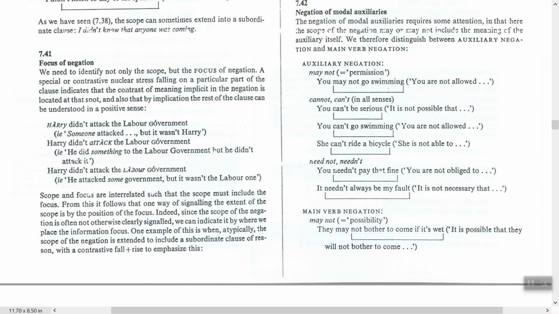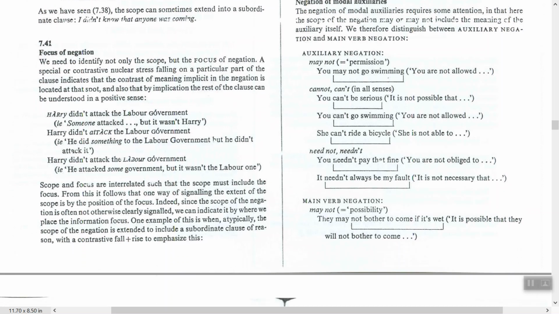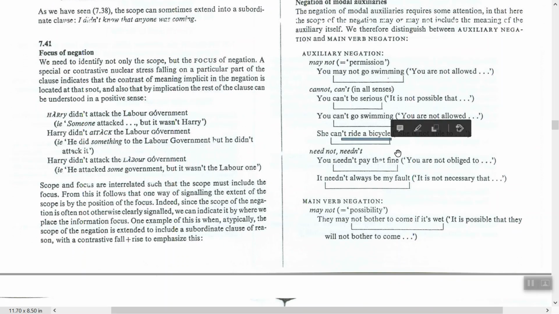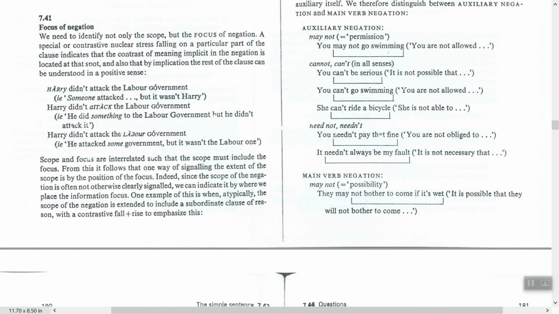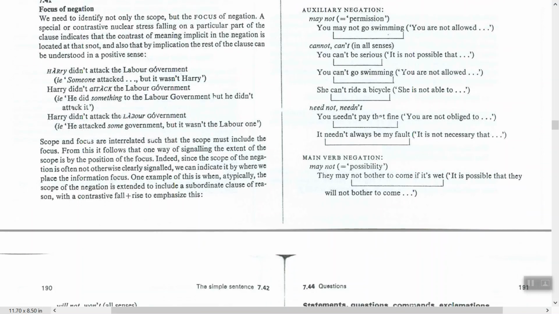She can't ride a bicycle. She is not able to ride a bicycle. If we say the scope is here, to the end, she is not able, so she is able. Needn't: you needn't pay that fine. See, within the scope. It needn't always be my fault. You are not obliged. It is necessary.